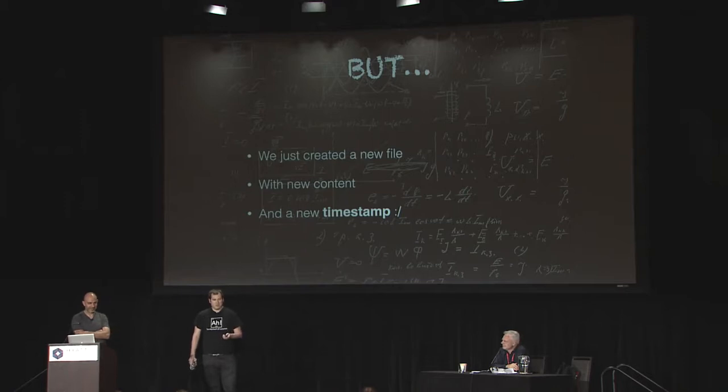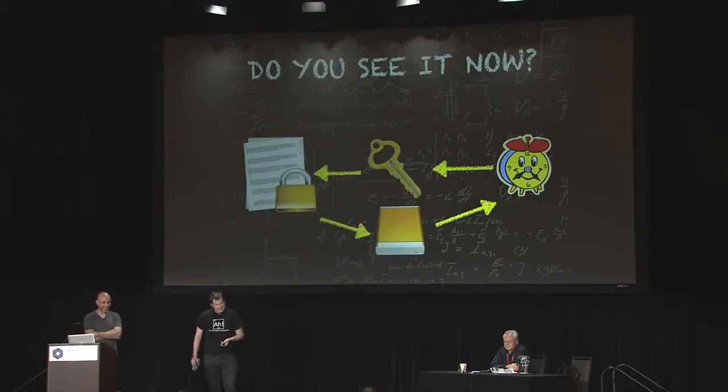Okay, well, here's a chart to help you. Do you see it now? Now, what's going to happen? The user, the victim, now has access to the newly created file, which has a new timestamp, which is suspiciously like the old timestamp, which can be used to generate the session key, which can be used to decrypt the file.